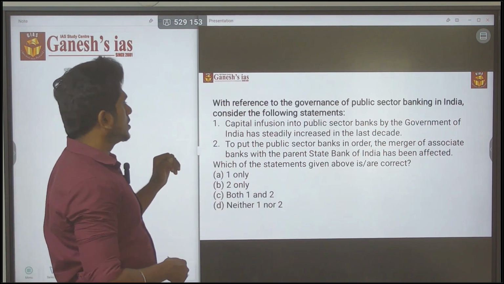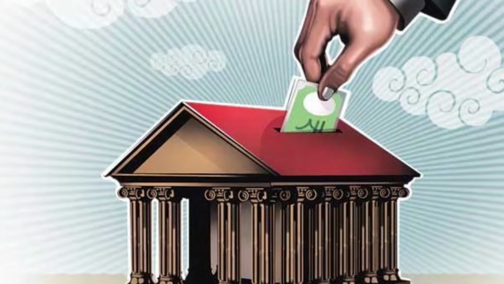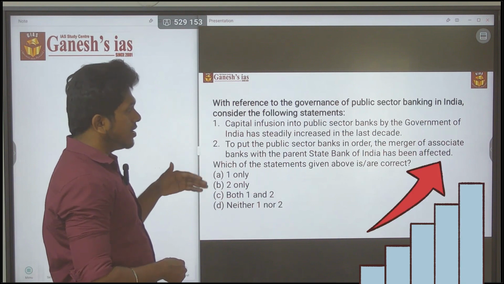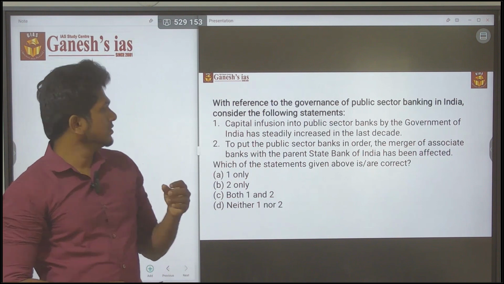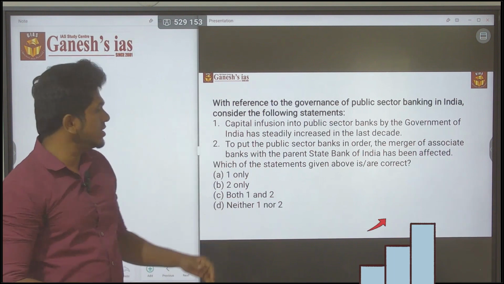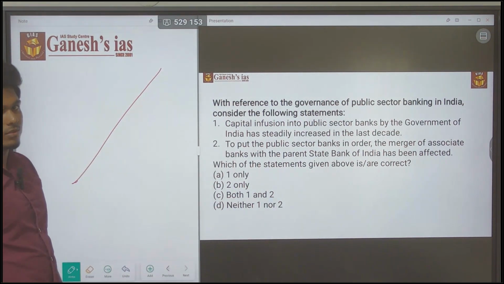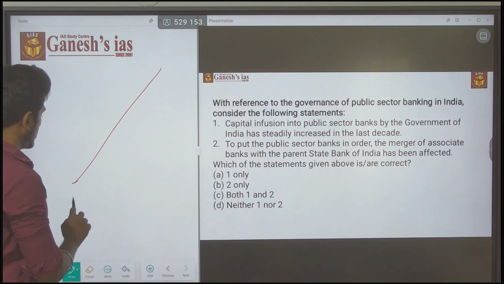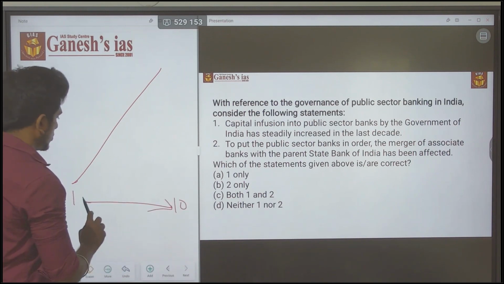Consider the following statement. Capital infusion into public sector banks by the government of India has steadily increased in the last decade. Steadily increasing means it is steadily increasing, and it also says last decade, which means 1 to 10 years.